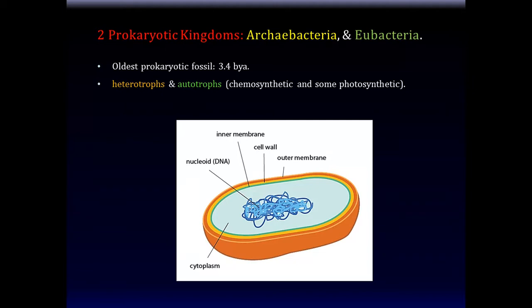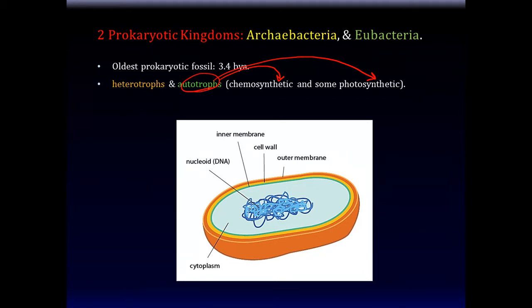And in terms of autotrophs, they can actually be photosynthetic. So plants are not the only things that are able to produce oxygen. In fact, these ancient bacteria are the first ones to produce oxygen as a byproduct of photosynthesis. They can also do a phenomenon called chemosynthesis, a different way of generating energy for themselves. So they can be heterotrophs, or they can be autotrophs.